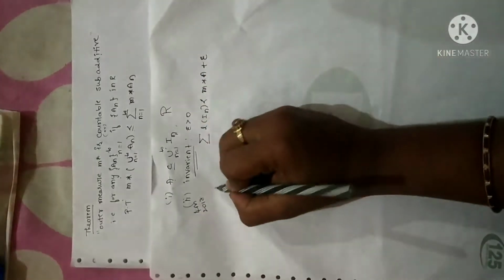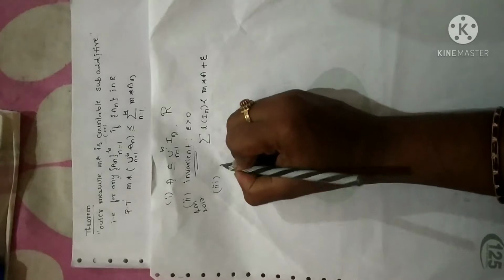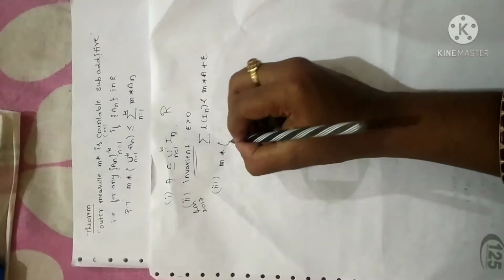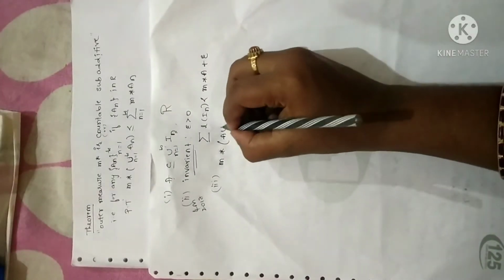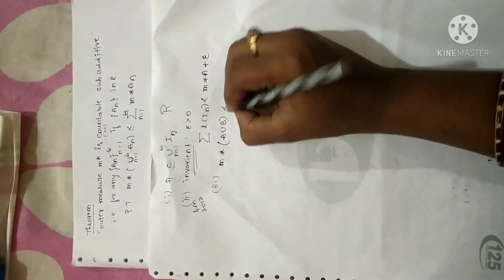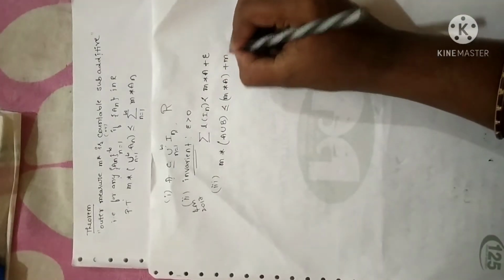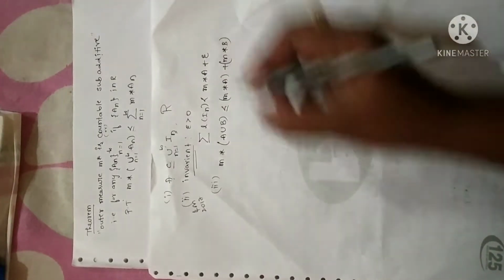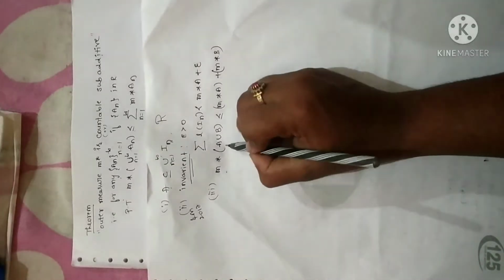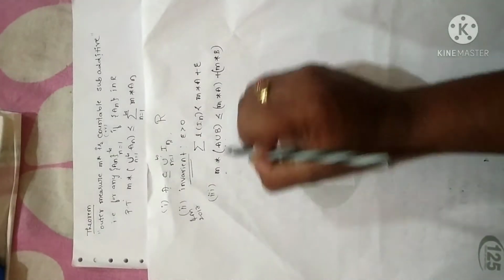And the third property: when you apply measure to A union B, it is always less than or equal to measure of A plus measure of B.